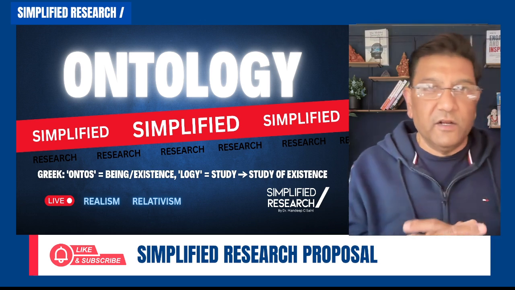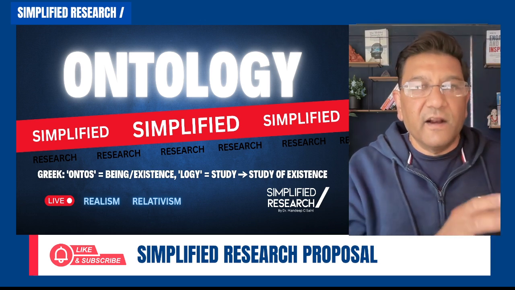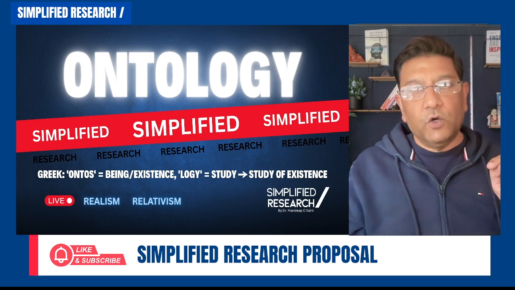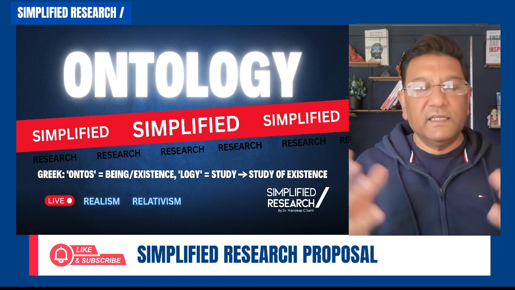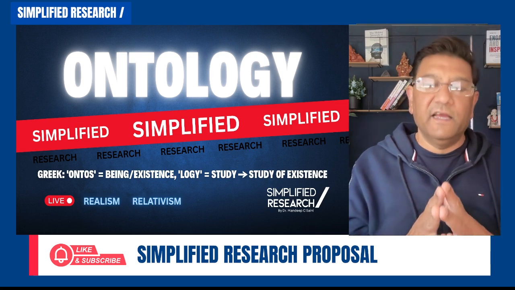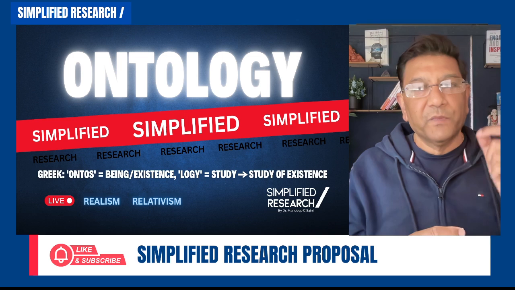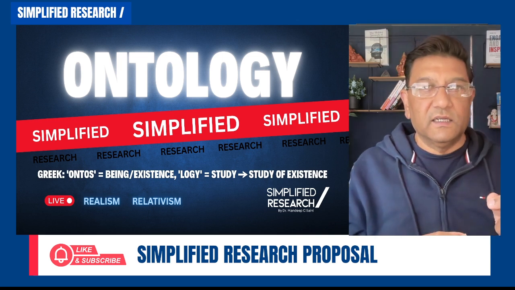Some people might say no, it doesn't look like it. But the people who believe in realism can do the experiments, can collect the data and analyze the data, and they can say yes, we are very sure that it is going to rain today at such and such time.